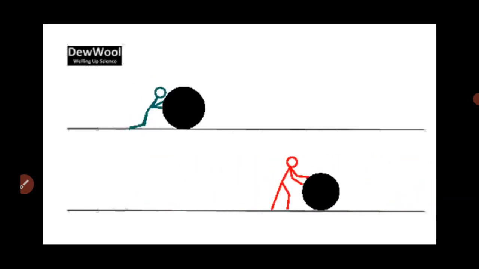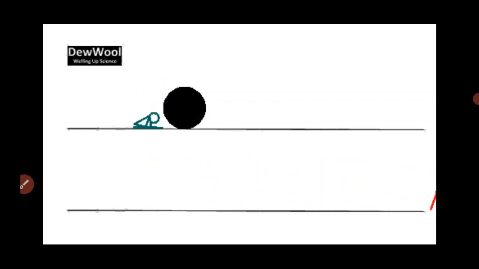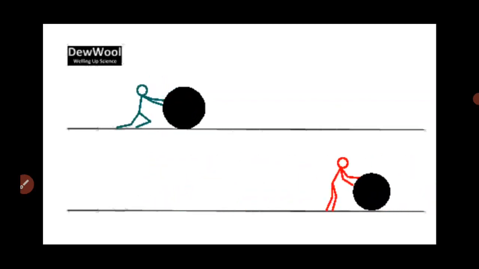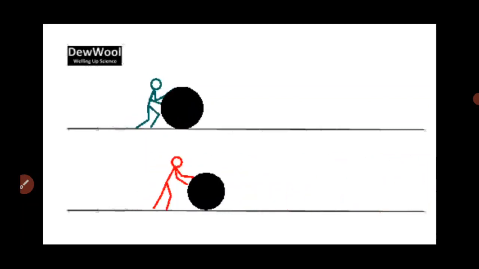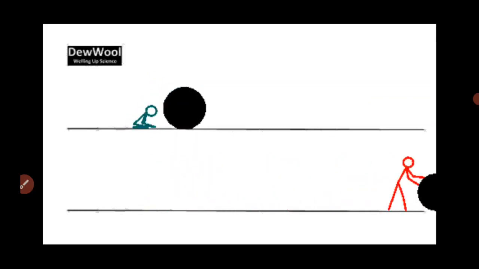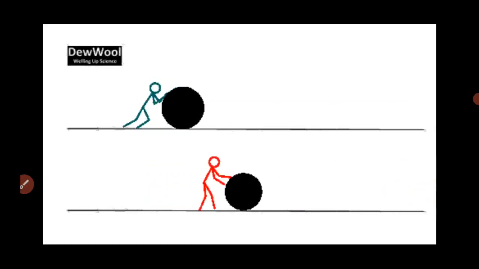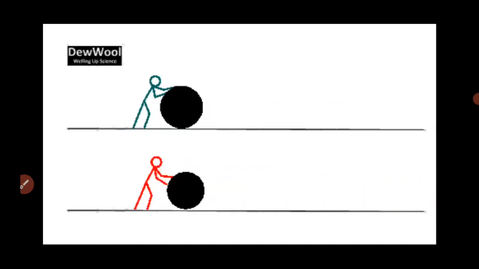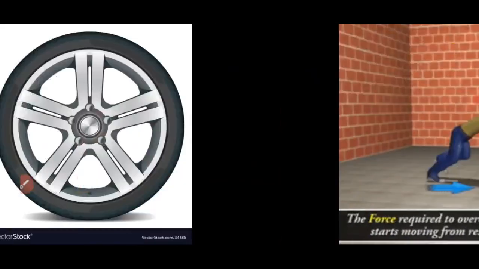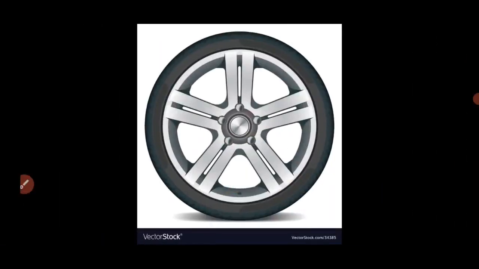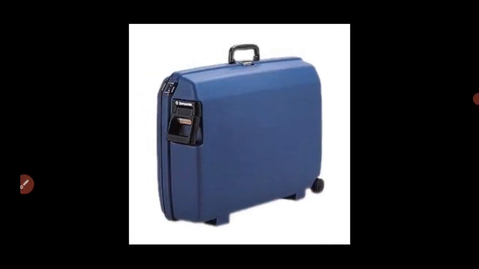And in the second GIF, the ball is rolling on the surface of another body. So this is an example of rolling friction. When a body rolls over another surface, the friction acting between the surfaces in contact is called rolling friction. Rolling friction is less than sliding friction. That's why wheels are provided in vehicles, trolleys and suitcases.